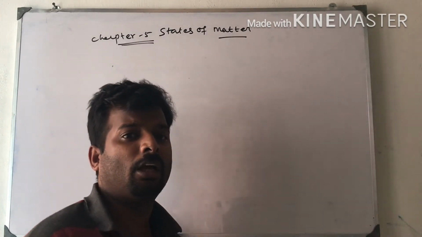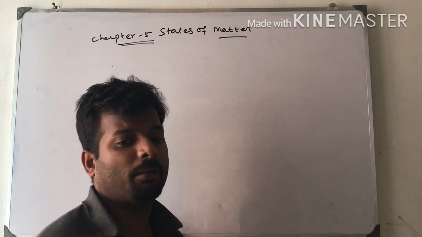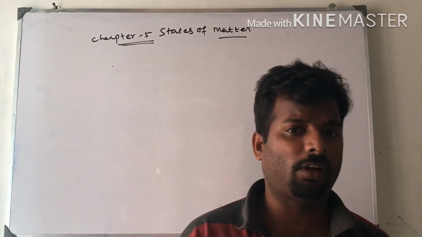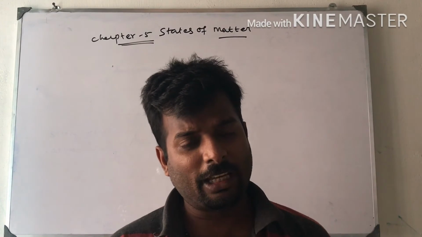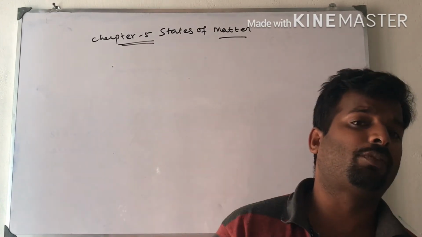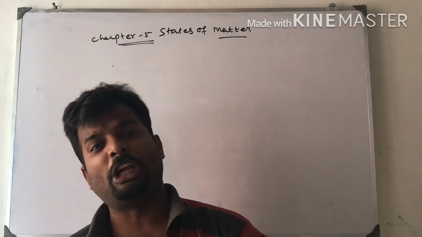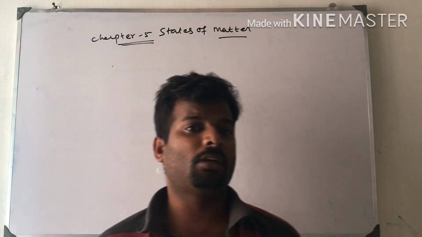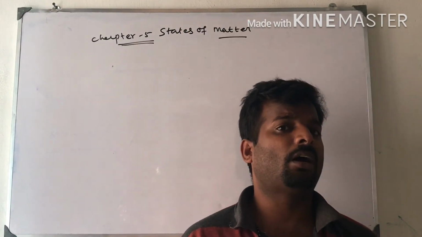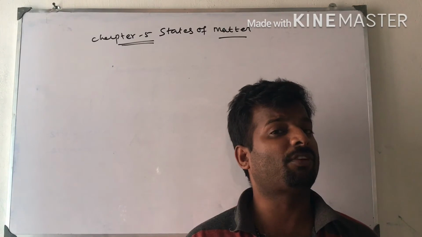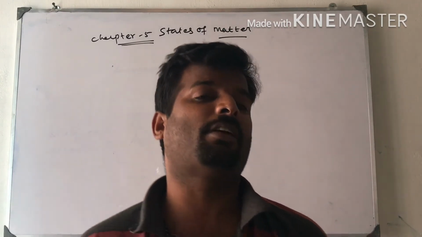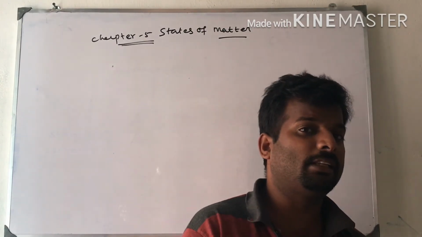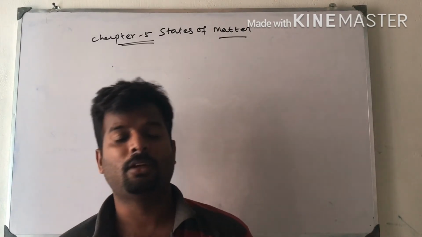Next, Van der Waals, a Dutch scientist, explained that the attractive forces between the molecules lead to the deviation of real gases from ideal behavior of gases, which we study in the later part of this lesson. Okay.